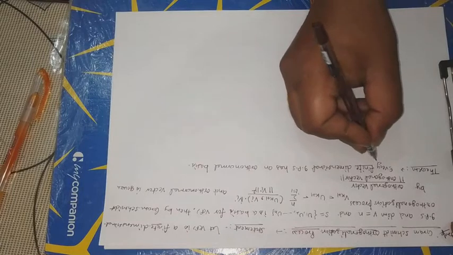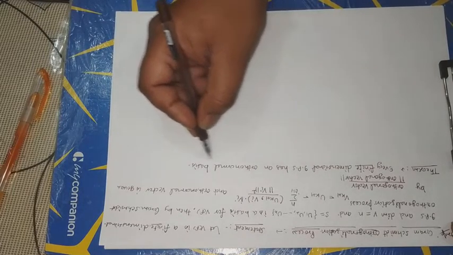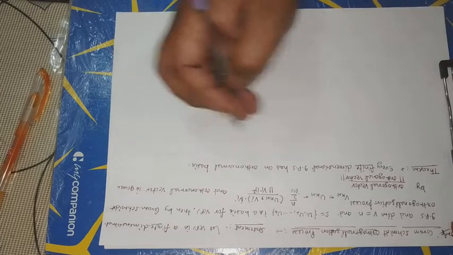Every finite dimensional inner product space has an orthonormal basis.